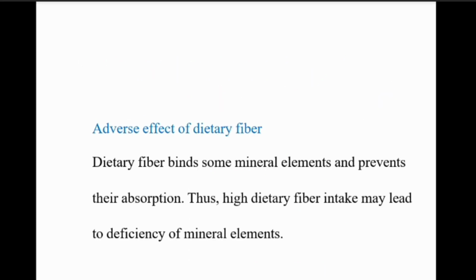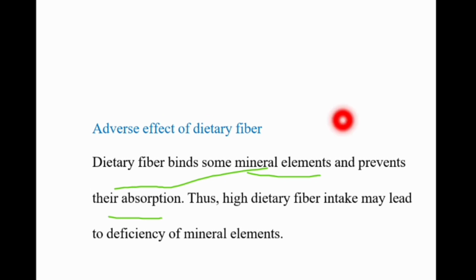The adverse effect of dietary fiber. If we take dietary fiber in an imbalanced diet, as we already saw, dietary fibers absorb mineral elements, so if we take a high dose of dietary fiber, it prevents the absorption of the elements. So we have mineral element deficiency. So the adverse effect of the dietary fiber is it absorbs the mineral elements and prevents their absorption. So we have a deficiency of mineral elements in our body.